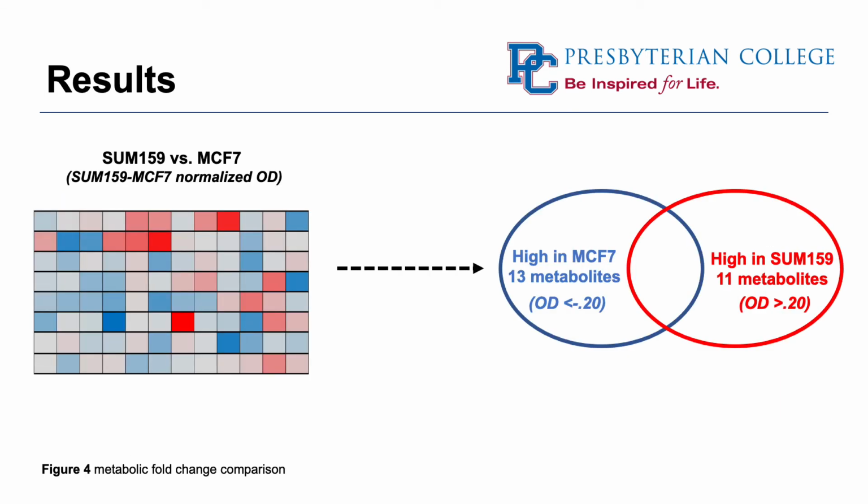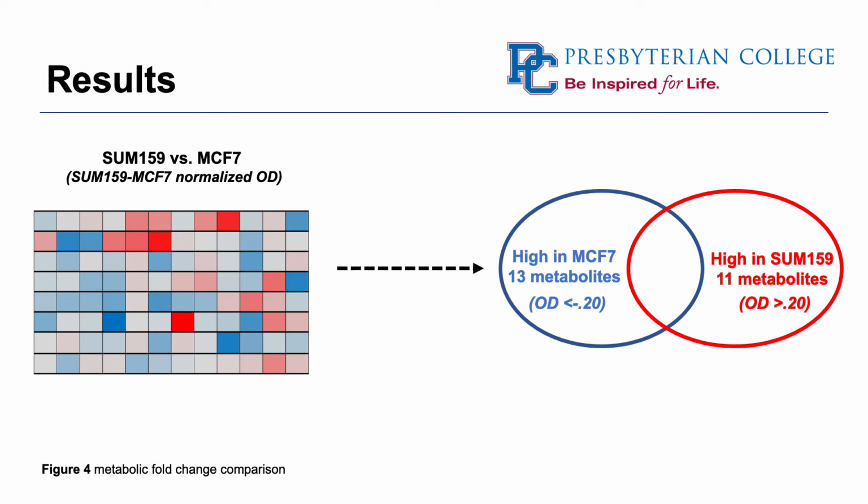So the results showed that there was a difference in what basal-like and luminal breast cancers metabolize. So on the left is that calculated metabolic fold comparing the 2 cell lines data. So the blue represents carbon sources with highly metabolized luminal breast cancer, your MCF7s, data compared to the basal-like breast cancer, the SUM159s, while the red is comparing the highly metabolized basal-like breast cancers to the luminal breast cancers.